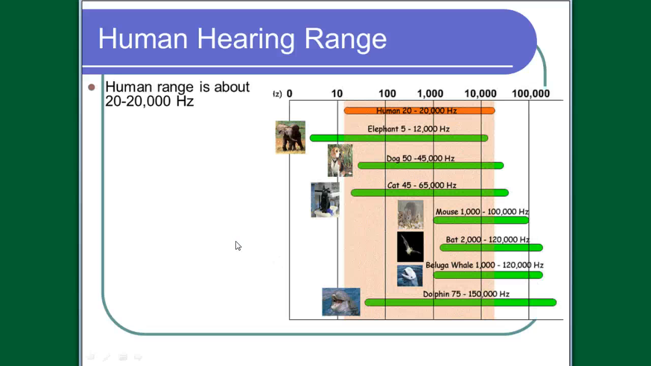The human range of hearing is thought to be from about 20 hertz to 20,000 hertz. Again, that varies from person to person. Again, I had some of you that said you could hear greater than 20,000 hertz.